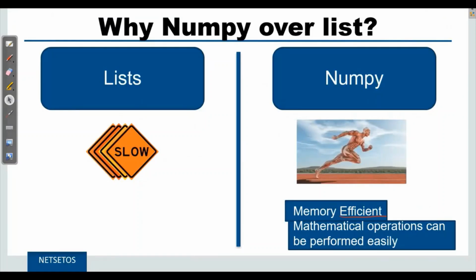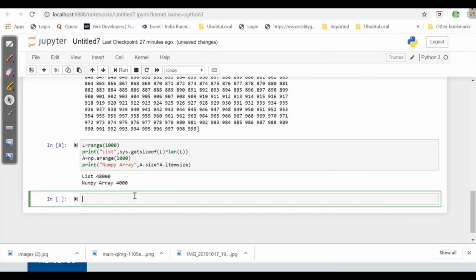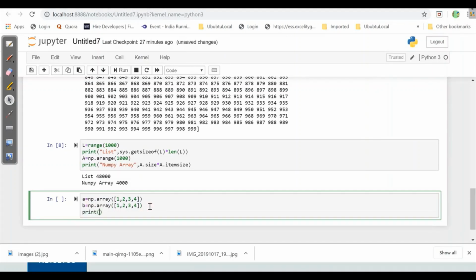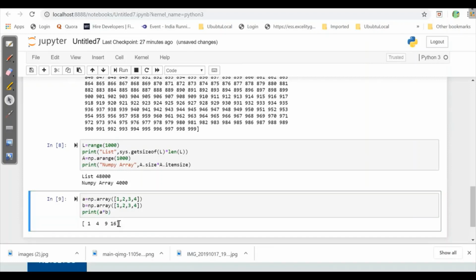Now we will see how it performs mathematical operations easily. For this also we'll go to Jupyter. Now here I'll define A is equal to np.array 1, 2, 3, 4. Similarly for B. Now if I want to print A into B, it can perform very easily. Now instead of B, if I want to give 3 and I want it to be divided by it, here also it will perform the operations very easily as compared to list.